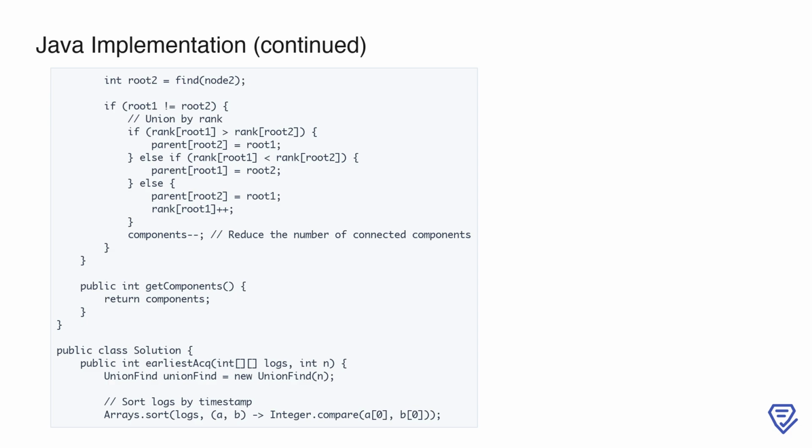After performing the union, we decrement the components count, as we've successfully merged two separate groups into one. This ensures we're accurately tracking the number of connected components. With this, the union find class is ready to efficiently manage the dynamic connectivity of nodes.